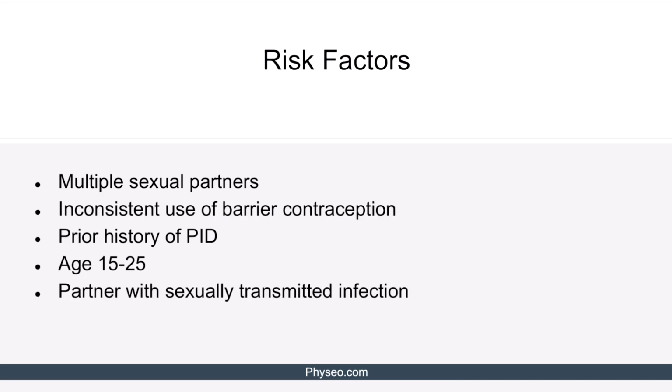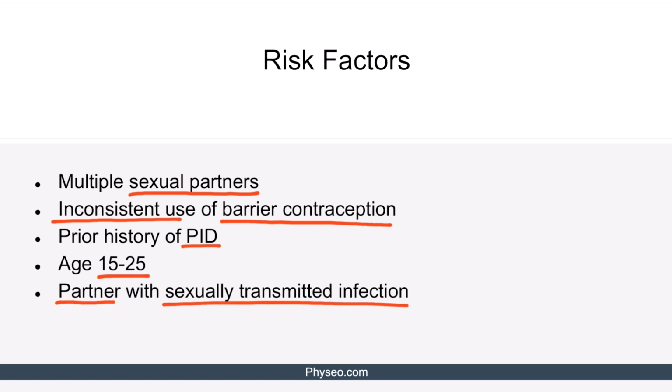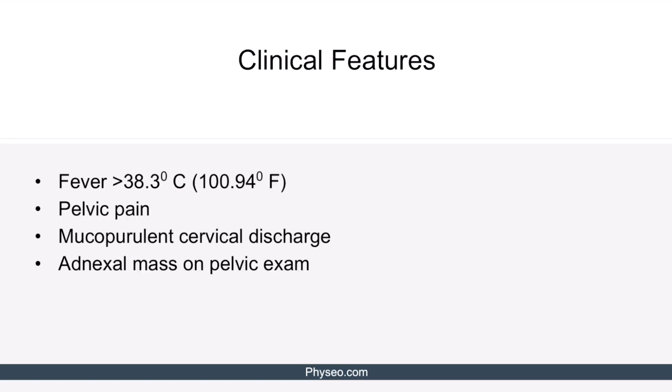Risk factors include multiple sexual partners, inconsistent use of barrier contraception, a prior history of pelvic inflammatory disease, those ages 15 to 25, and having a partner with a sexually transmitted infection. Okay, moving on, now let's discuss the clinical features. Just like with pelvic inflammatory disease, these include fever greater than 38.3 degrees Celsius, pelvic pain, mucopurulent cervical discharge, and an adnexal mass on pelvic exam.